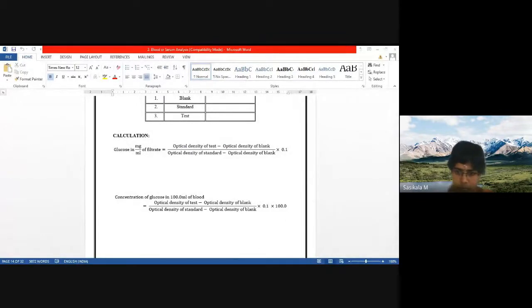What are the things you will be writing in your observation? Chemical reaction, the purpose of adding reagents, schematic representation, report, discussion, clinical significance. These are all the headings that should be there. No need of writing procedure and principle in word form. You can focus on a chemical reaction or flow chart or schematic representation only, which I require.